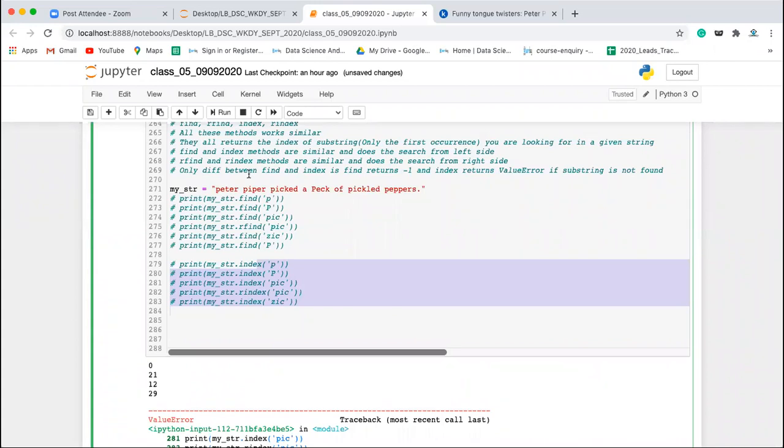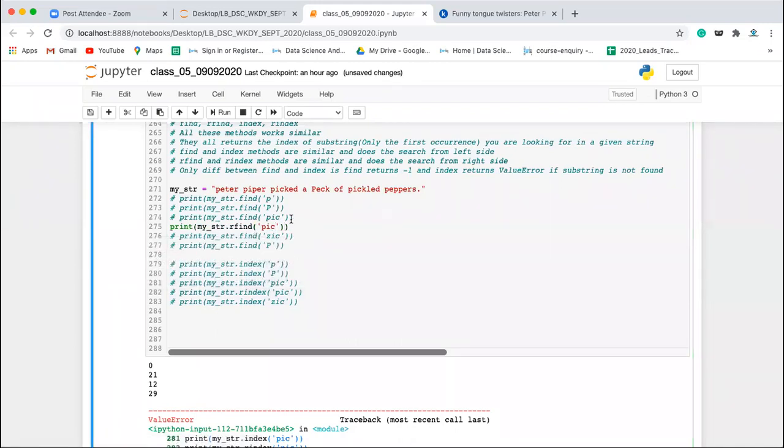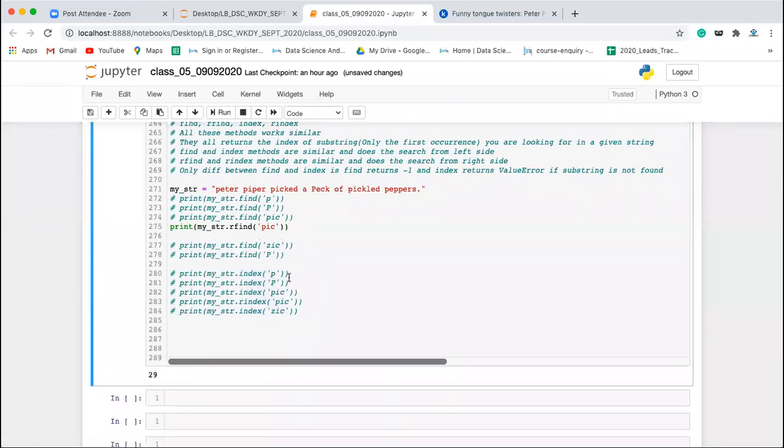Fine. Now, you can control your search also. For example, if I write this, it shows start and end. Let's say you are looking for pic, so what it gives is 29. It is existing at 29.